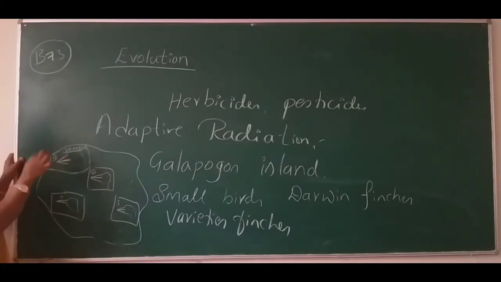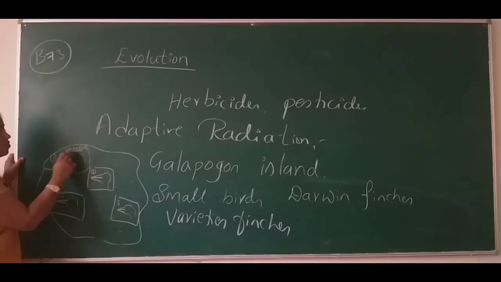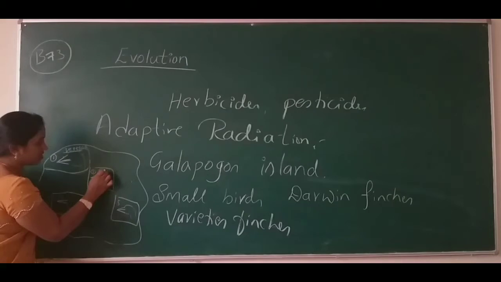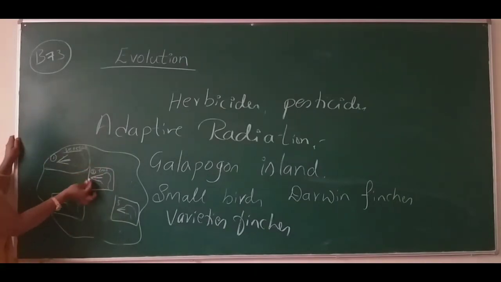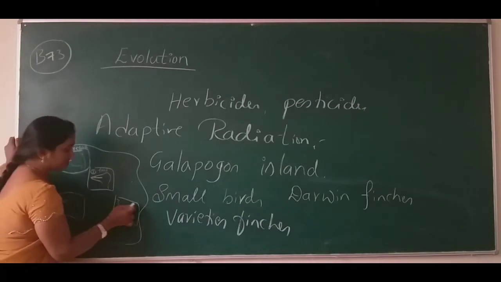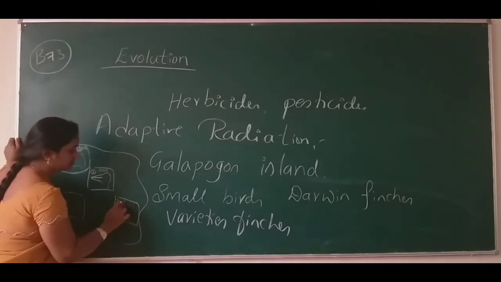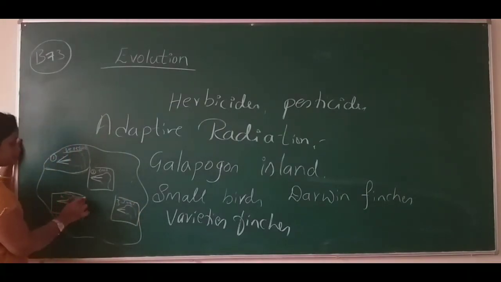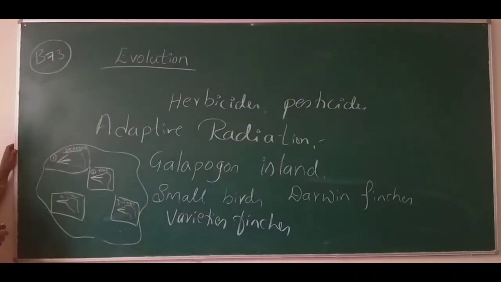Just consider that it consumed only vegetables. Here maybe it consumed only fruits, and maybe it consumed only some kind of insects, and these two, different kinds of insects.